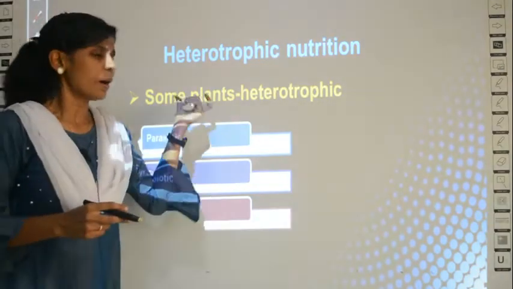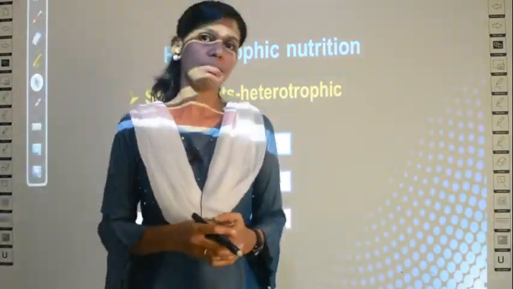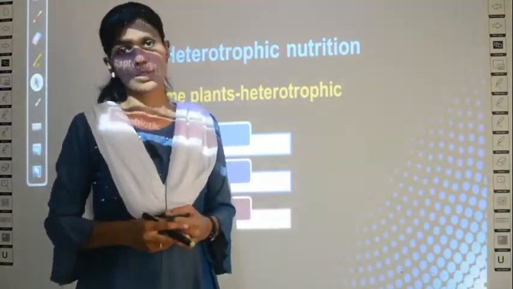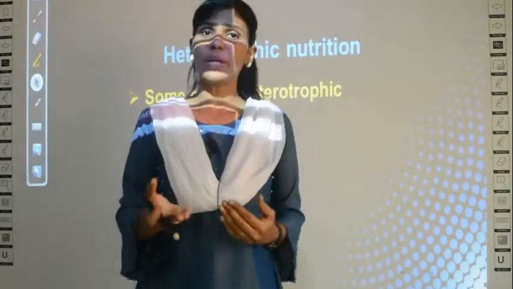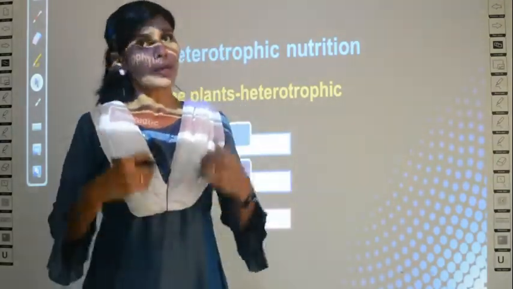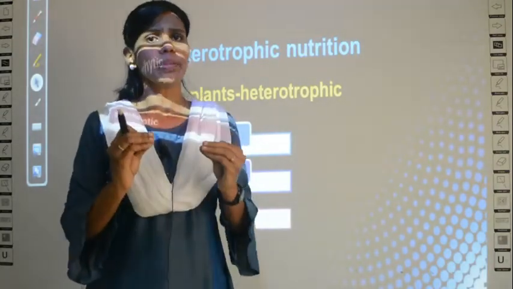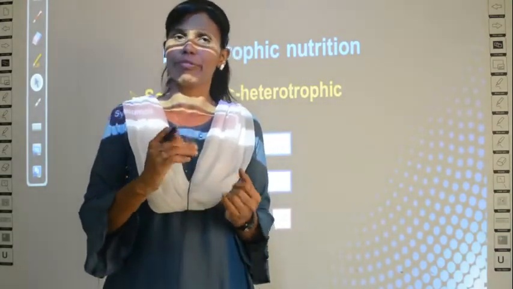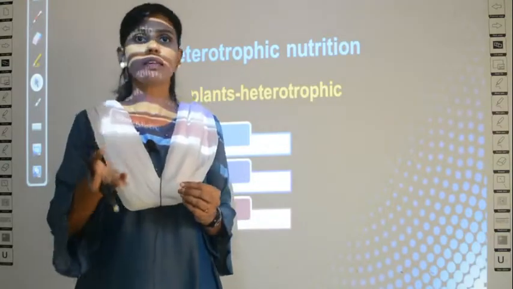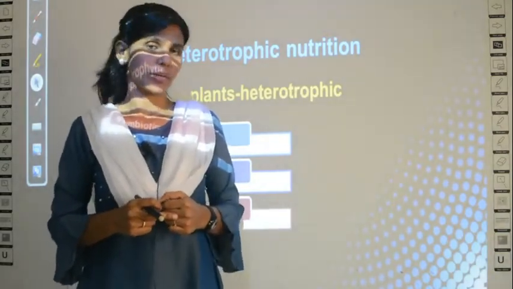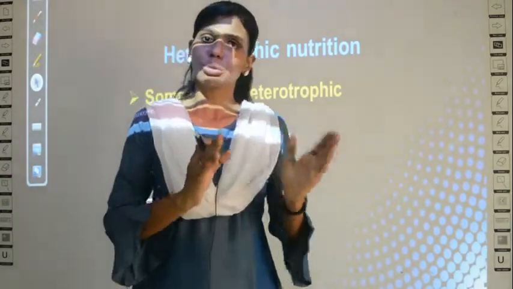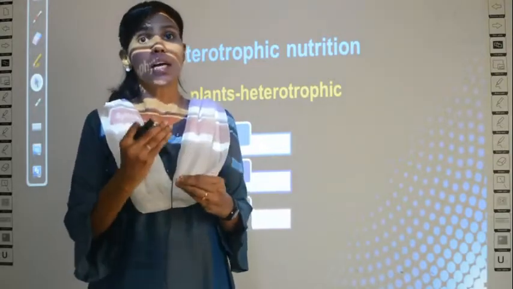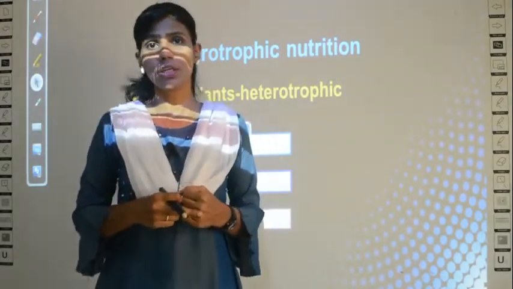Usually, plants are all autotrophic, which can produce their own food. They have chlorophyll and they undergo the process of photosynthesis. So usually they do not depend on other organisms for food since they produce their own food. But in some plants alone, though they can produce their own food to some extent, they depend on other organisms also for their food. I'll repeat, usually all plants can produce their own food, but some plants sometimes will depend on other organisms for their food.